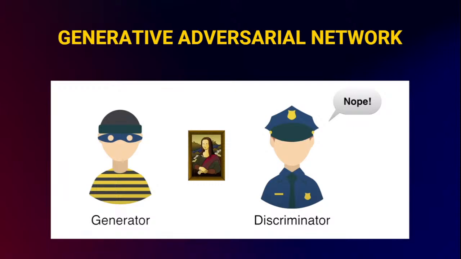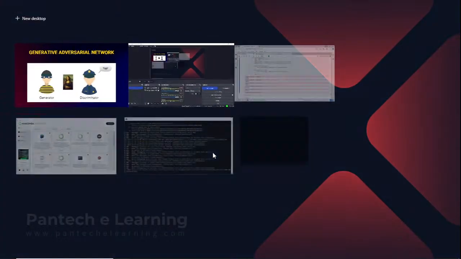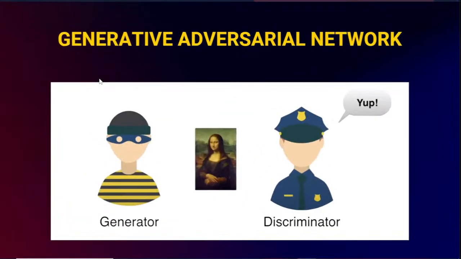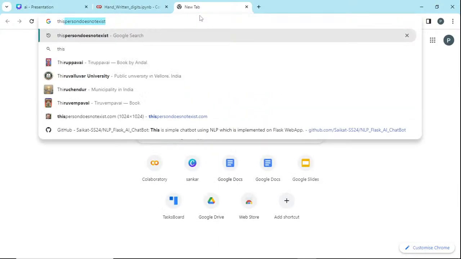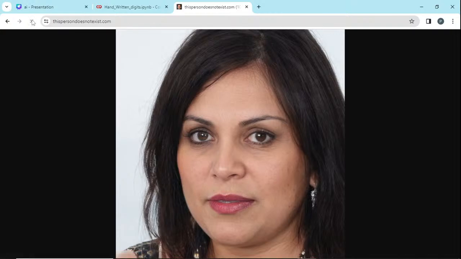This process is going to continue in a loop multiple times over a period of time. Eventually the generator will perfectly create a picture which exactly resembles this painting. At this point the discriminator gets fooled and accepts that this is a real image, but it is not. It is a generated one, and that is what we have seen here. On the site, This Person Does Not Exist, these are not real images, these are generated ones.